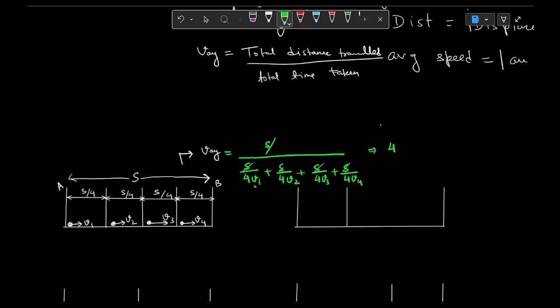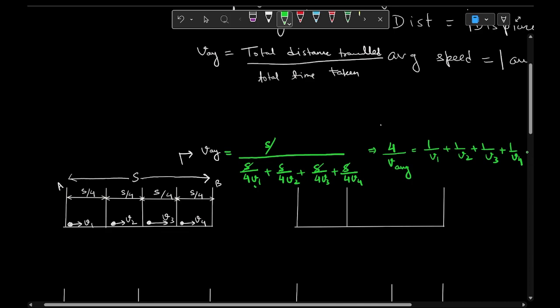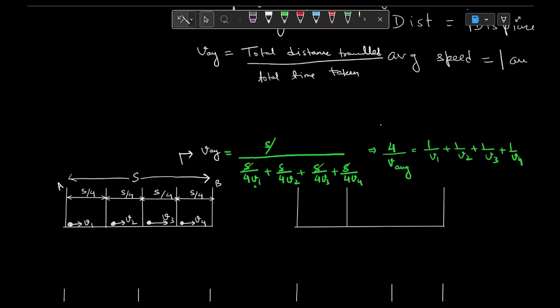The expression will be like this: 4 by V average is equal to 1 by V1 plus 1 by V2 plus 1 by V3 plus 1 by V4. This is just a way of writing. I can simplify it, but if you see the options in multiple choice questions, it will be mentioned in this way. Okay, now I'm trying to generalize it.